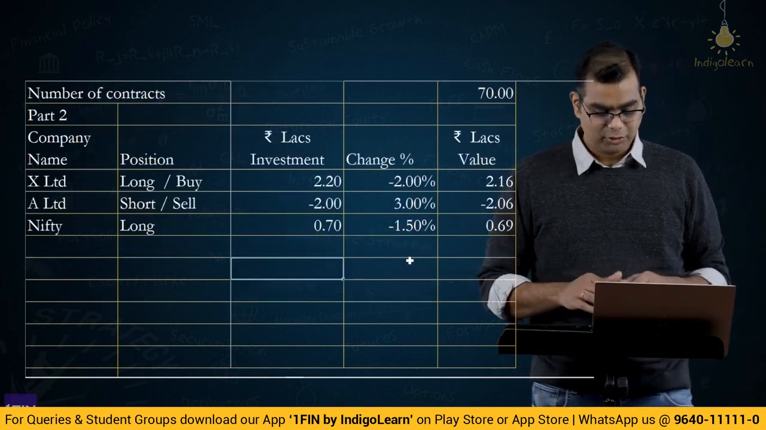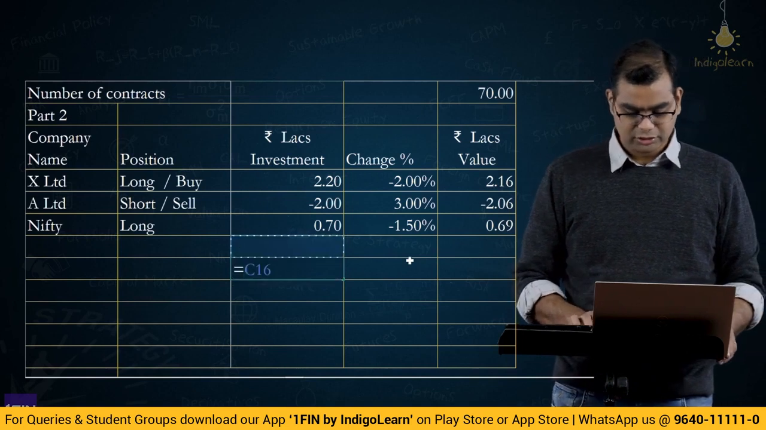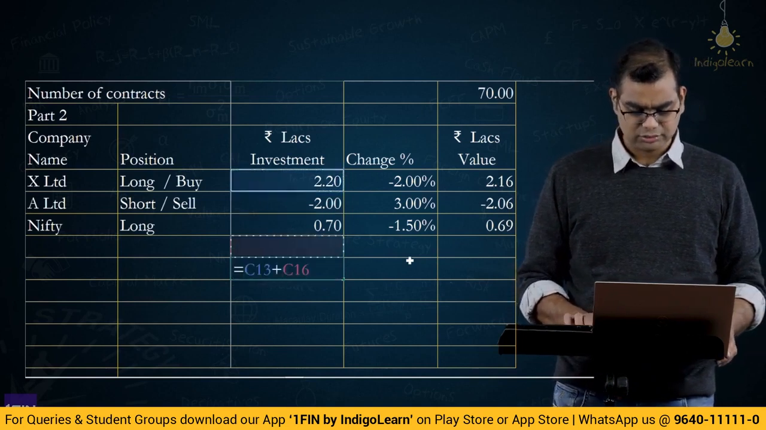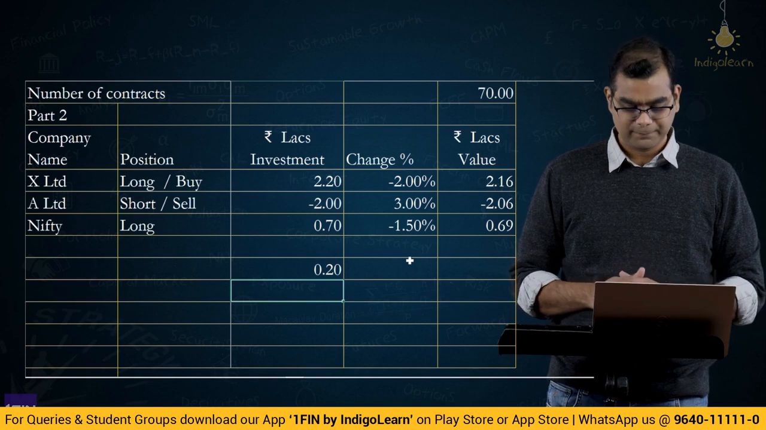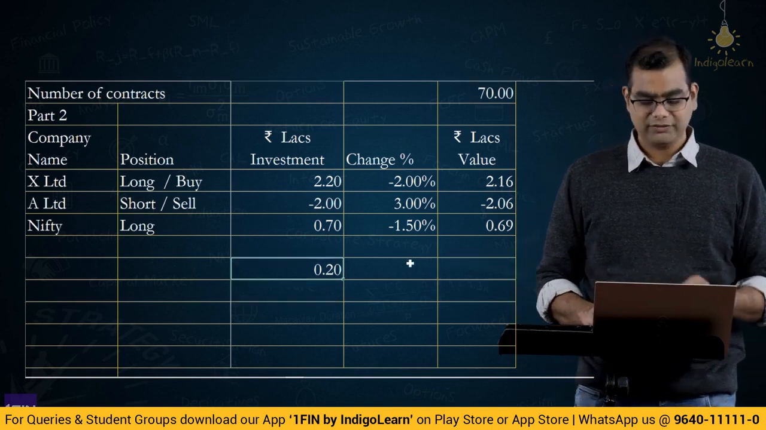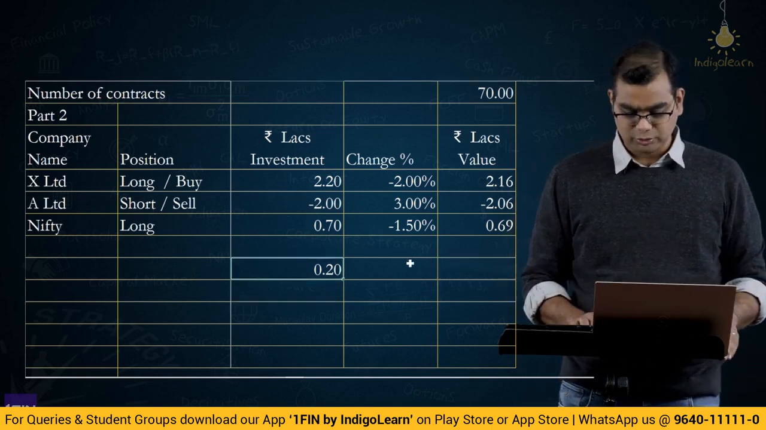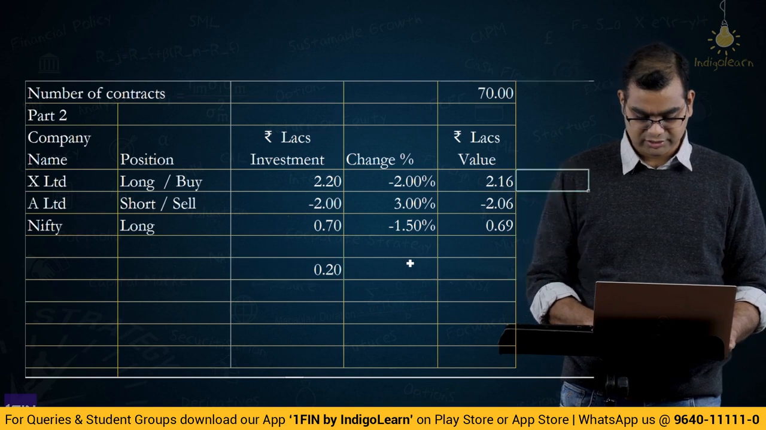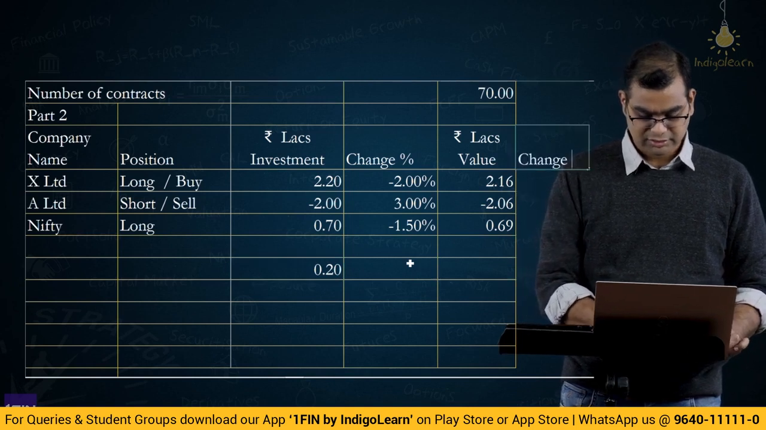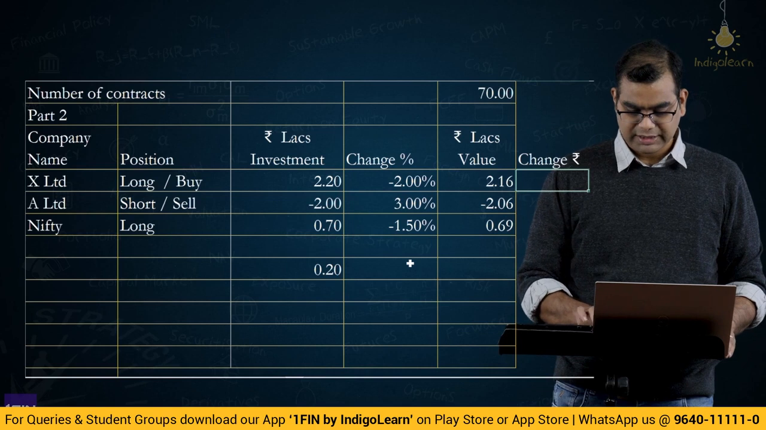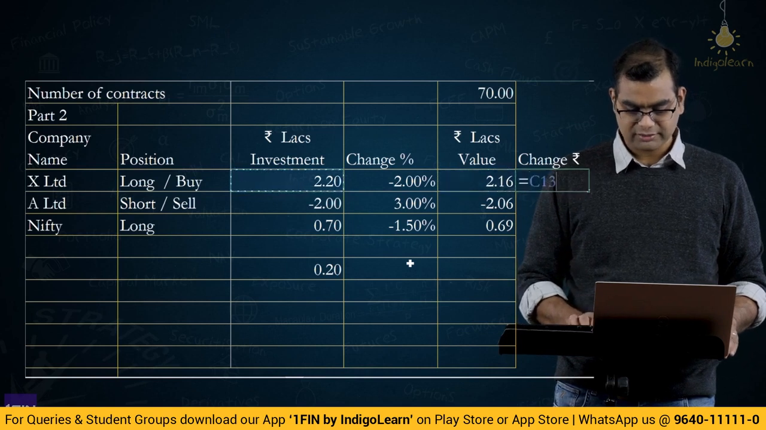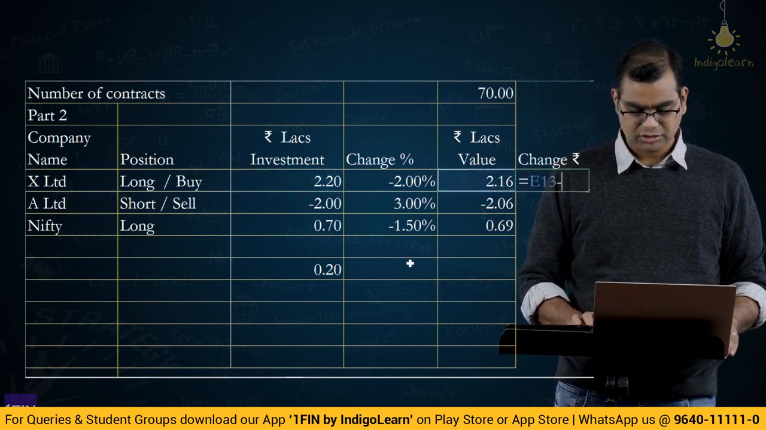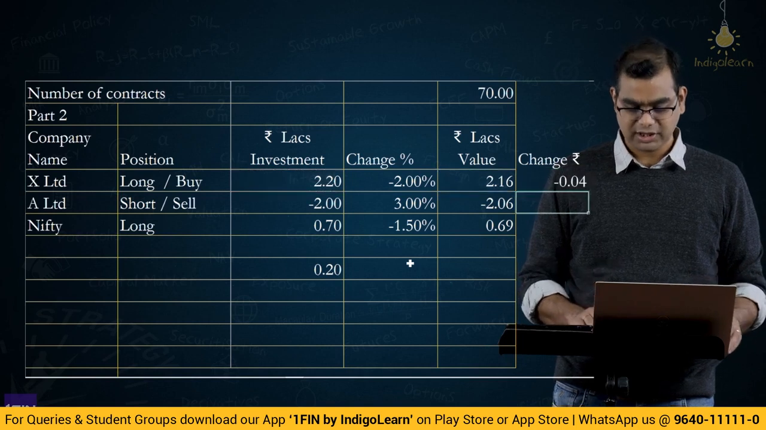So if you look at the value of the portfolio, what was the original value of the portfolio? 2.2 minus 2 is 0.2. So what is the value of your portfolio? Value of portfolio is 0.2. Okay, now let us look at change in rupees. Here we have lost money, so minus 0.04 is the loss.